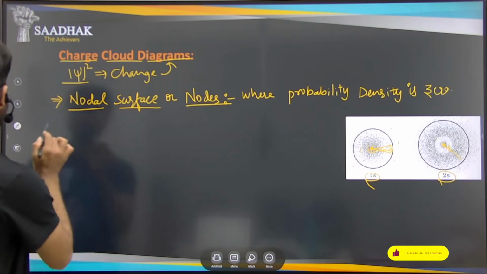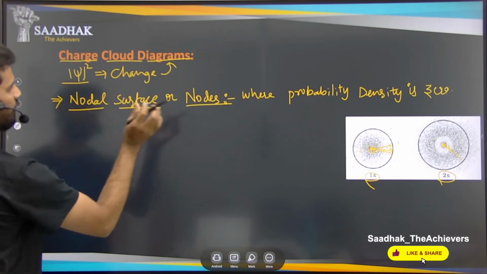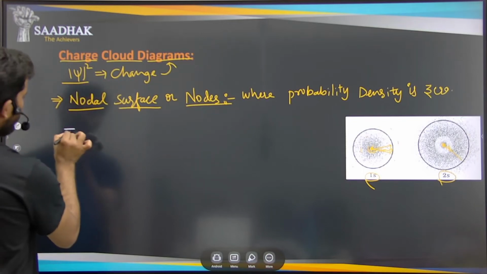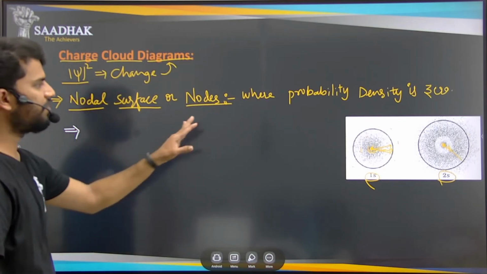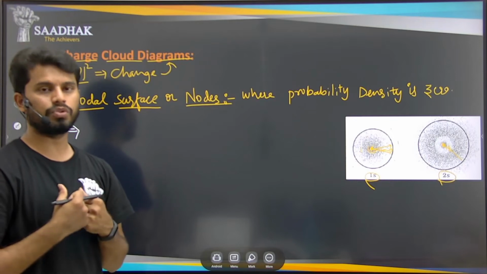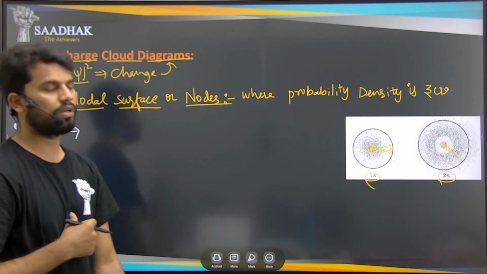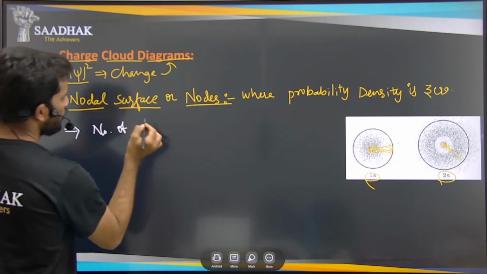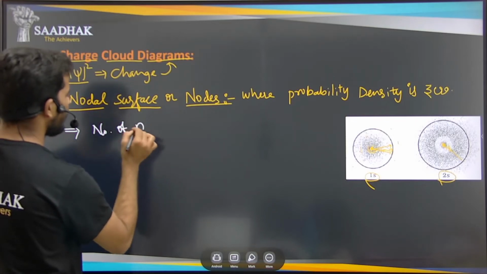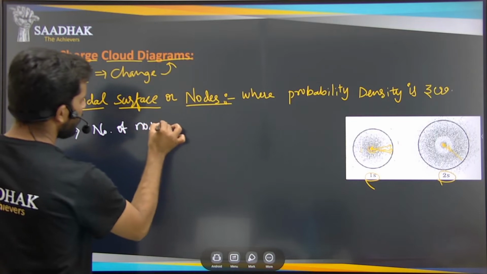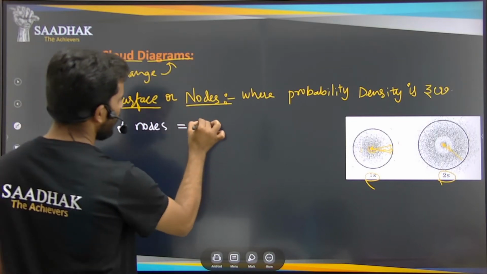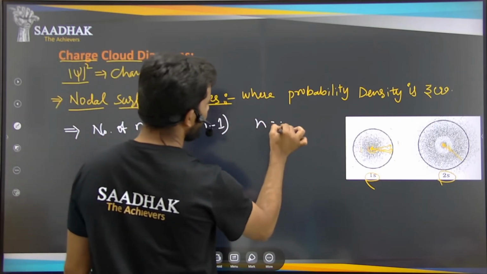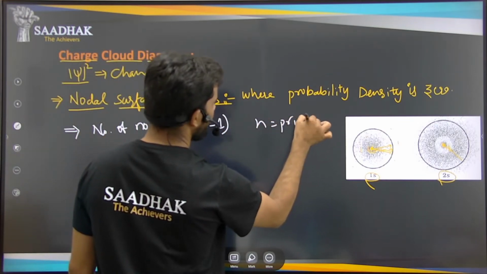Now, if you observe these nodal surfaces or nodes, how do we calculate them? What is the number of nodes that we can use here? The number of nodes of an atom, or of the electrons of an atom, is equal to n minus 1. So what is n here? n is nothing but the principal quantum number, right?